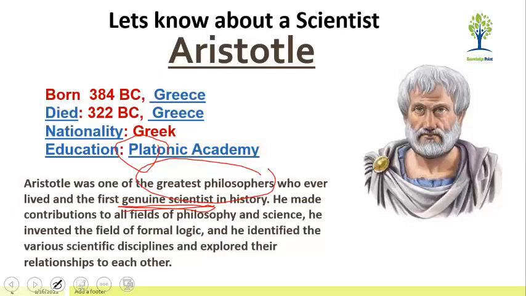He invented the field of formal logic, and he identified the various scientific disciplines and explored their relationship to each other. He worked enormously in the field of science and philosophy, and he gave new methods and described many new things. So this is all about the Greek scientist Aristotle.